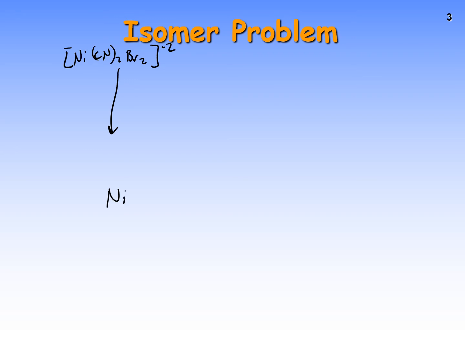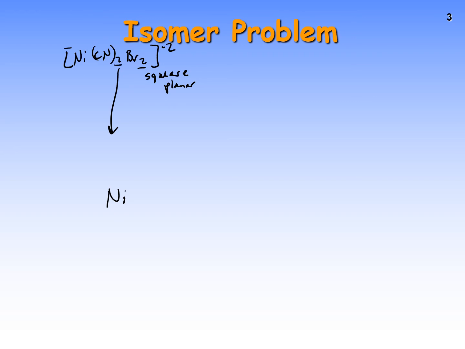I told you this is square planar. It's hard to tell if you have four things around your metal, like we do here. We have four ligands. Then your structure is either tetrahedral or square planar. Tetrahedrals don't have isomers, square planars do. So we're going to assume this is square planar for the sake of this problem, and it probably actually is in reality. I don't expect you to know how to determine the difference.